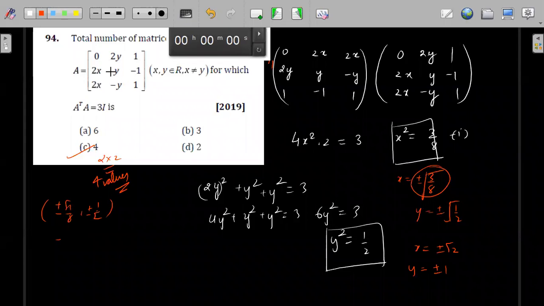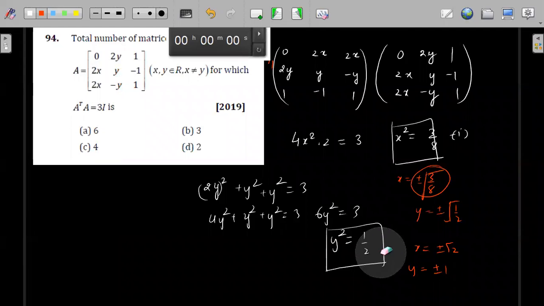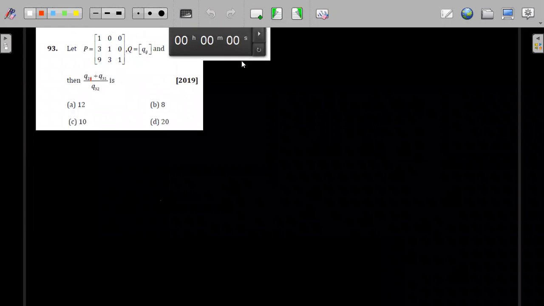It is not that here I will substitute 1 and here I can substitute minus 1. If I could have done that, then the answer would be different. But whatever y I substitute here, the same y I have to substitute here. That is why only 2 into 2. Two options I have for x, two options I have for y. So total 4 values. Understood? Fine. Okay. Everybody understood? Yes. Next one. Solve this.